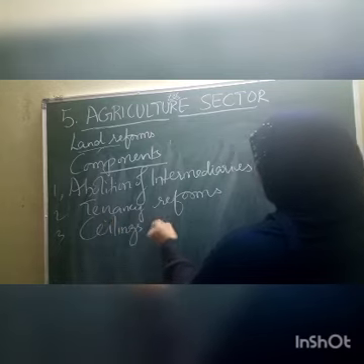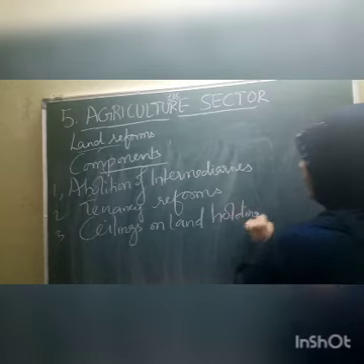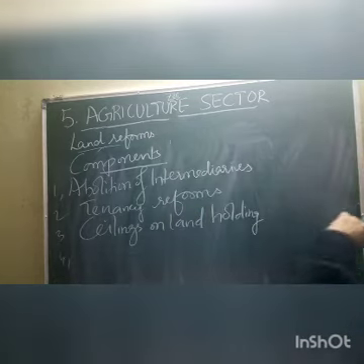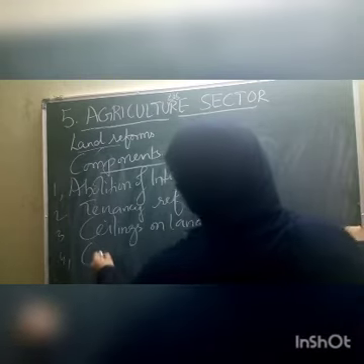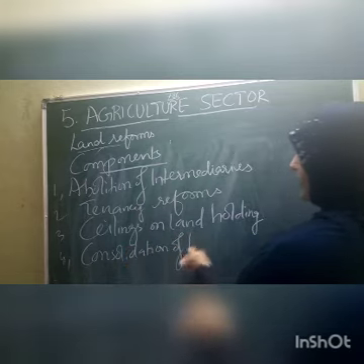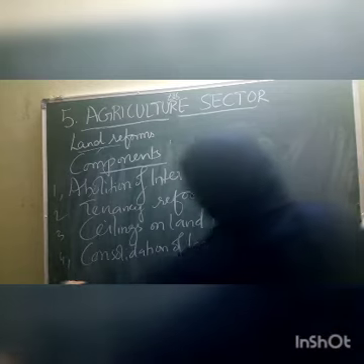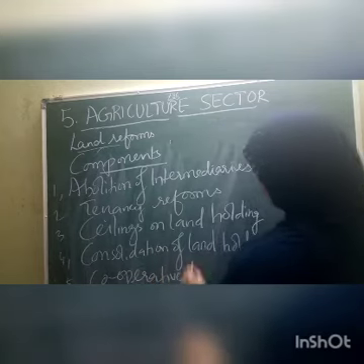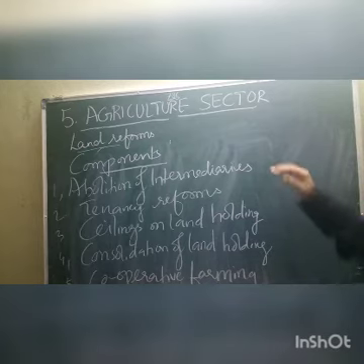The fourth one, children, is consolidation of land holding. And the last one is cooperative farming. Children, these are the important components of land reforms.